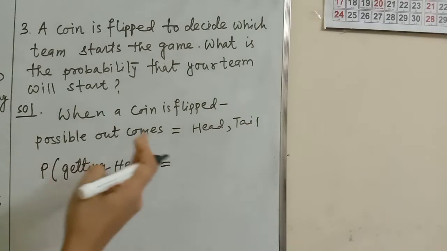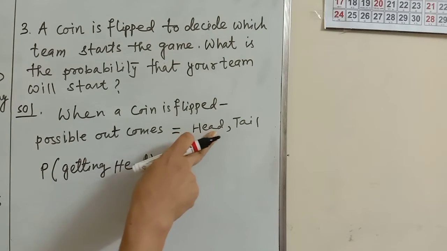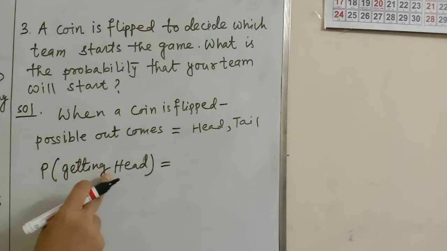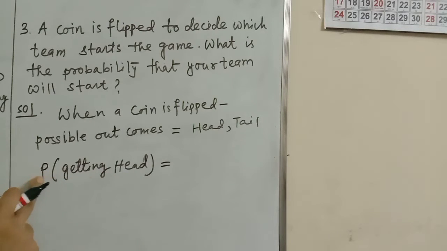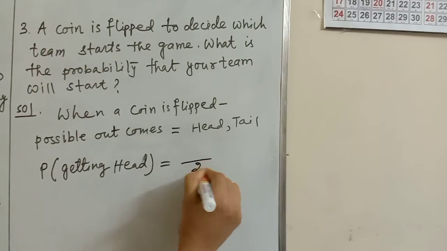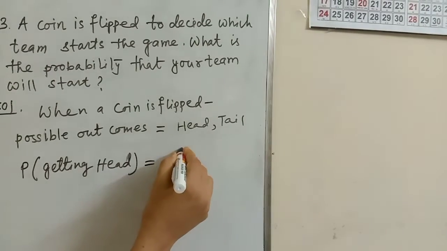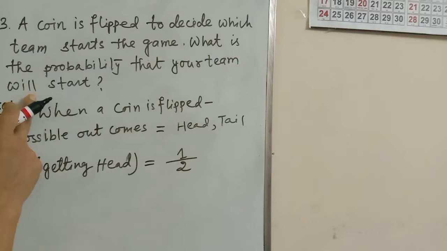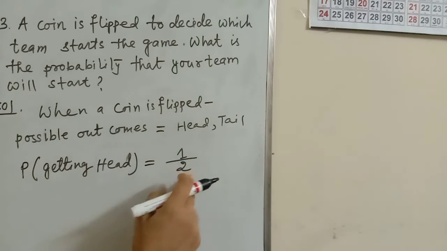So say your team has chosen the side head. So what is the probability that your team will start the game? P stands for probability, capital P. P of getting head: out of two chances, head is here only one time. So 1 by 2 is the probability. So the probability that your team will start the game is 1 by 2.